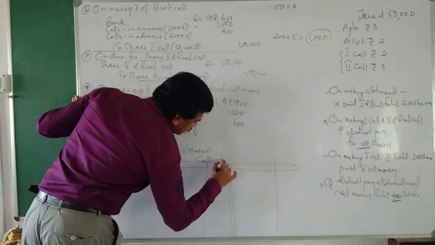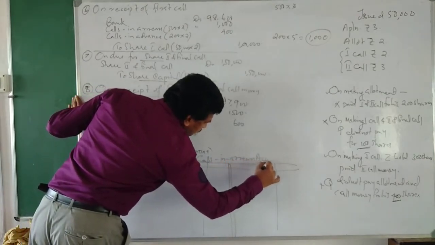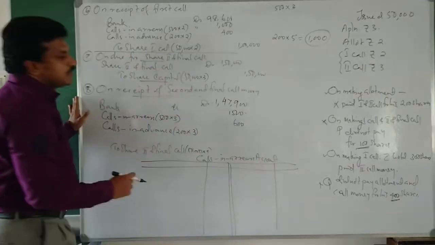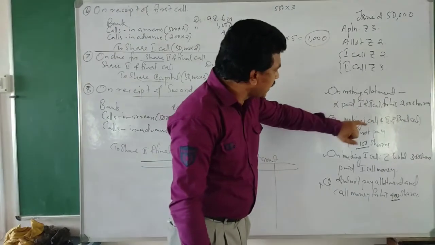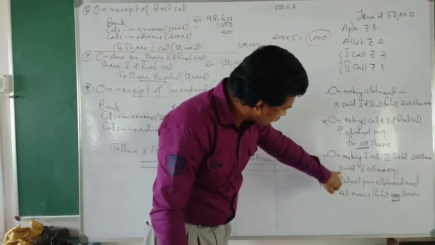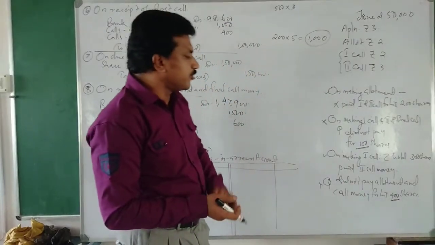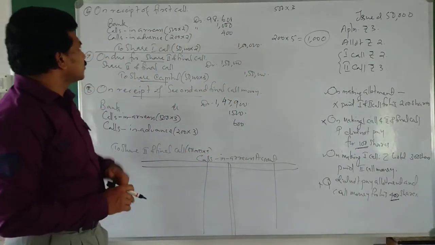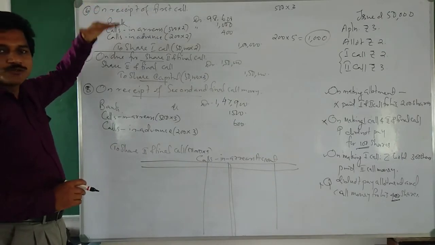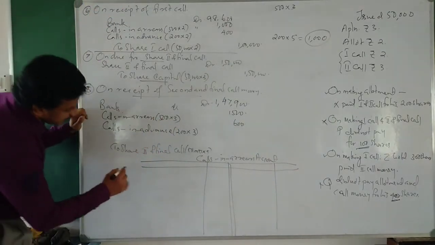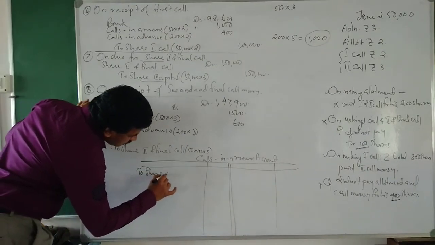On making the allotment, Q did not pay for his 400 shares, so we wrote calls in arrears debtor to share allotment.